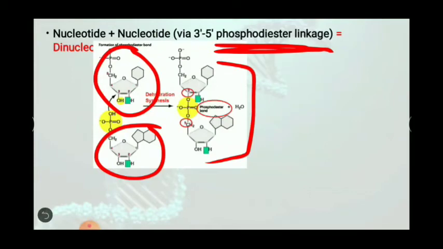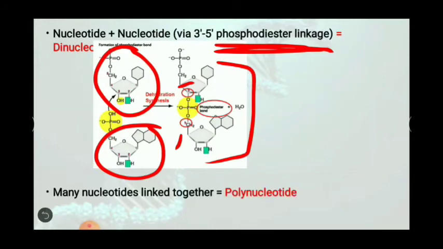You can see this bond is known as 3' 5' phosphodiester bond. Why? Because from this diagram you can easily see the bond is formed between the third carbon and the fifth carbon atom. Third carbon of the first nucleotide and fifth carbon of the second nucleotide. Between these two, the bond is formed. So this particular bond is known as phosphodiester bond.